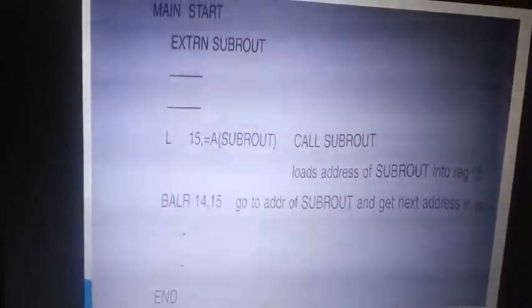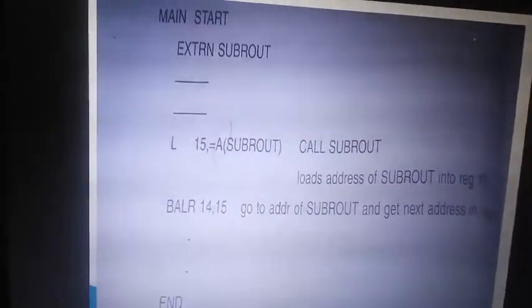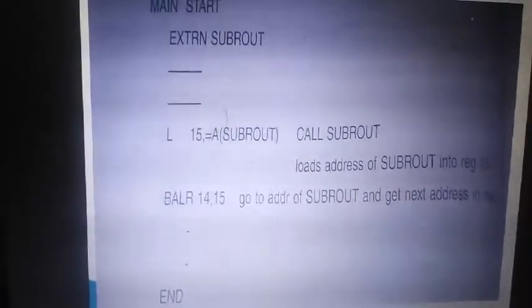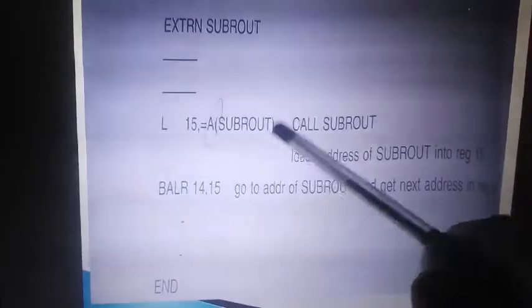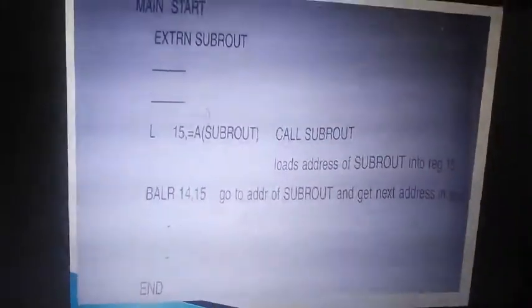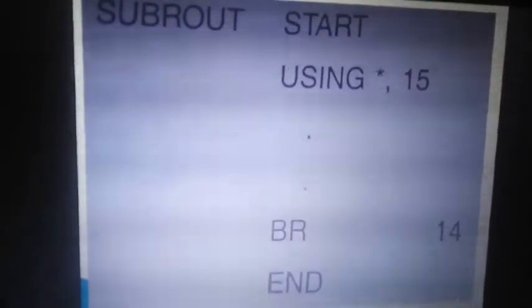So this is how external programs are called, and the same rule we use in C++ also. We use the external function, which is not defined over here but referred over here. The definition is outside. Clear?